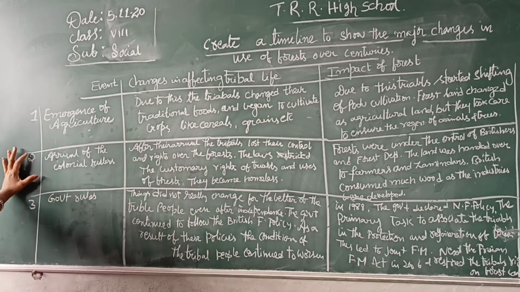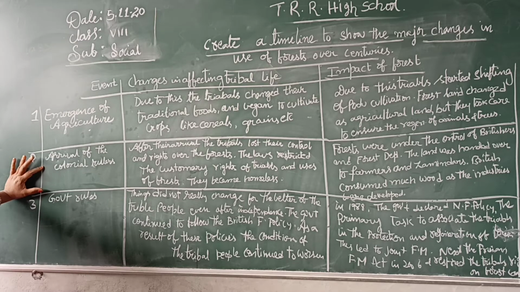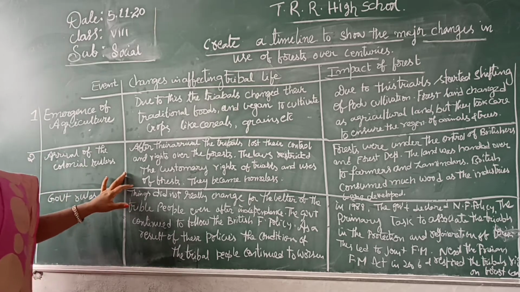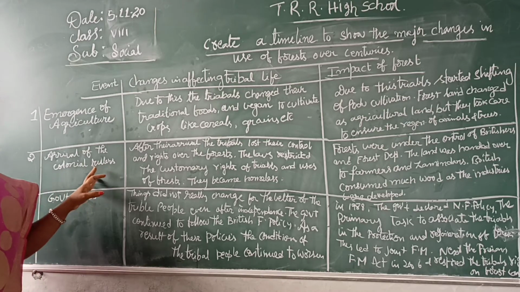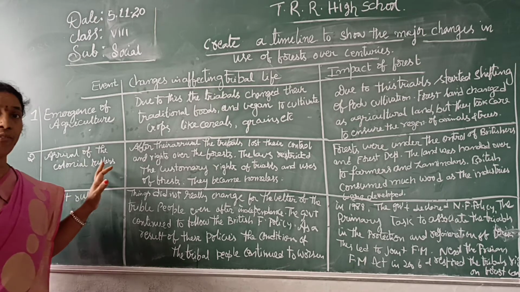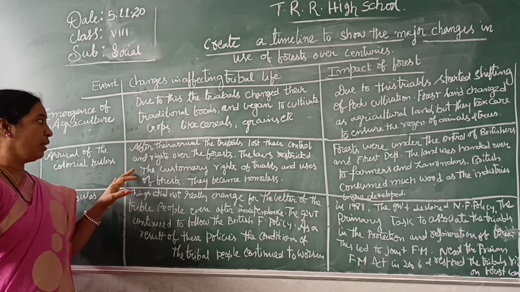And the second thing, the arrival of colonial rule, the arrival of the Britishers. 200 years back, the Britishers arrived in India. First they came for trade and commerce. But after that, what did they do?